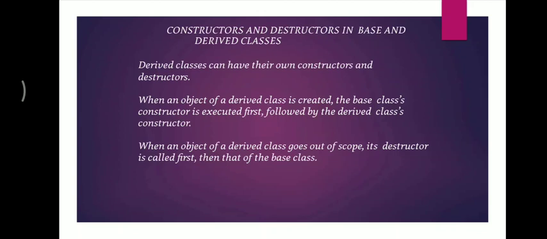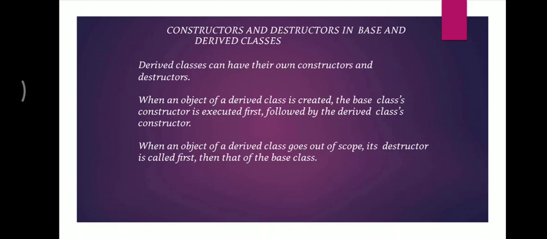What I mean by this is, when we are calling constructors, the sequence goes from base class to derived class, but when we are calling destructors, the sequence goes from derived class to base class, right? So first the derived class destructor will be called, then the base class, and for constructors, first the base class constructor will be called, then the derived class.